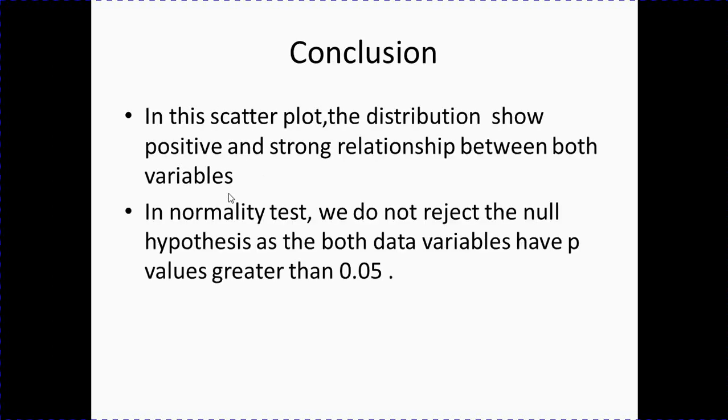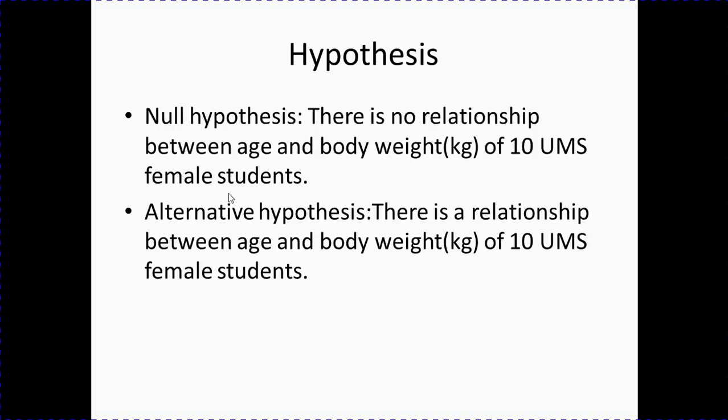So in this scatter plot, the distribution shows a positive and strong relationship between both variables. So in the normality test, we do not reject the null hypothesis as both data variables have a p-value greater than 0.05. So we do not reject the null hypothesis and we accept the alternative hypothesis, which is that there is a relationship.